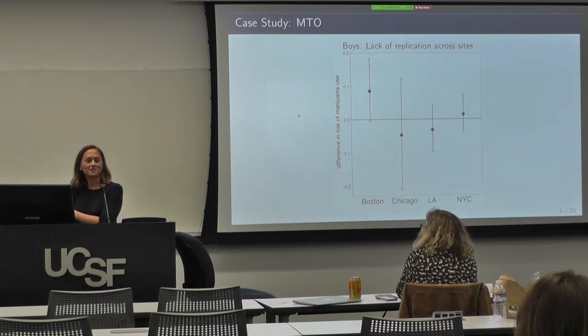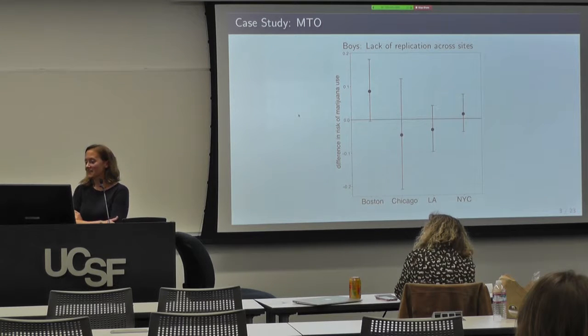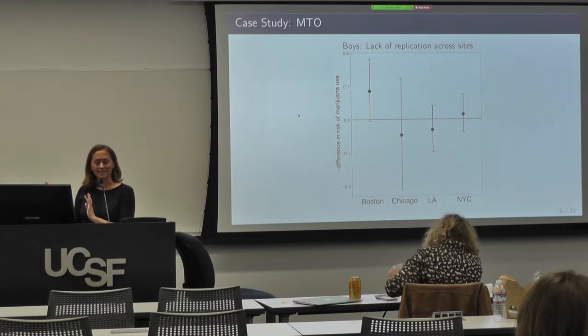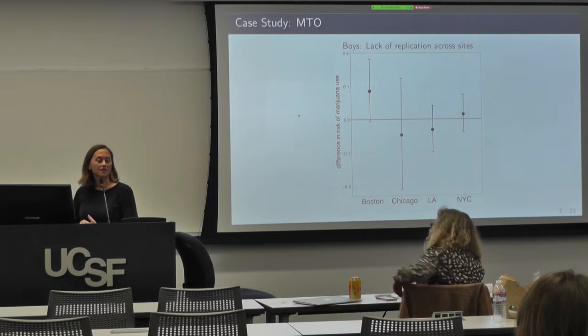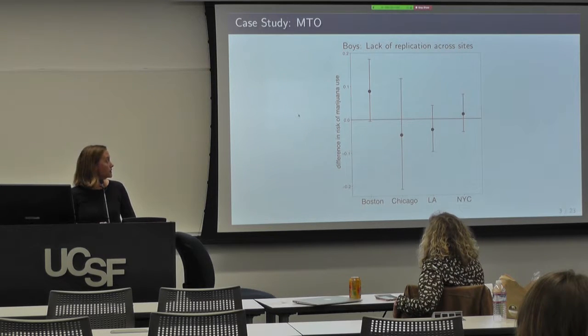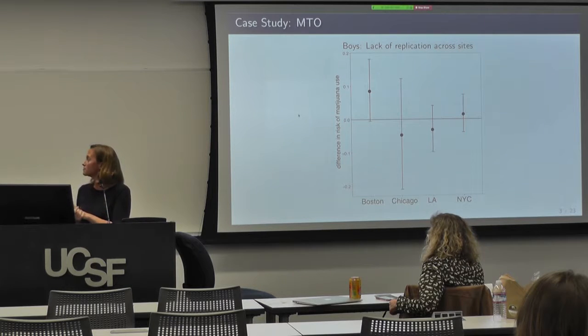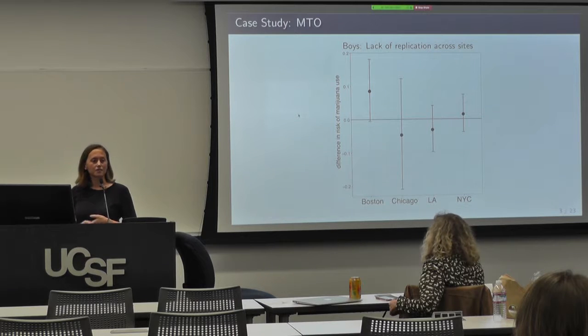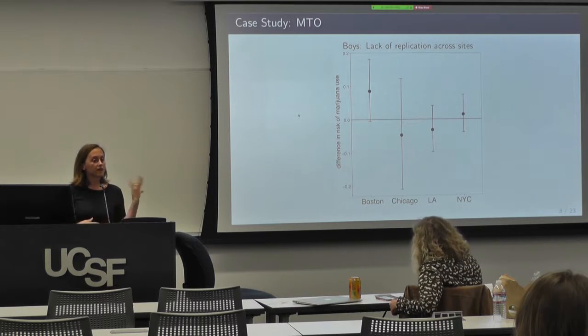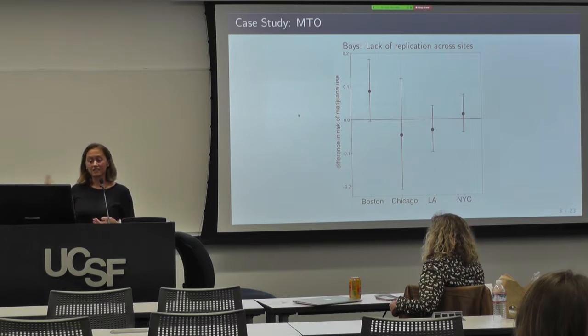Now, one of the puzzles of the Moving to Opportunity study is that the effects generally didn't always replicate across the sites. I'm showing an example of that here. This is looking at marijuana use in boys at follow-up, so this is risk of marijuana use, and I'm showing 4 of the sites across the bottom. We see that for the Boston site, for example, being randomized to receive that voucher resulted in an increased risk of marijuana use, but we didn't see that same unintended harmful effect replicate in the other sites. We see pretty null results.